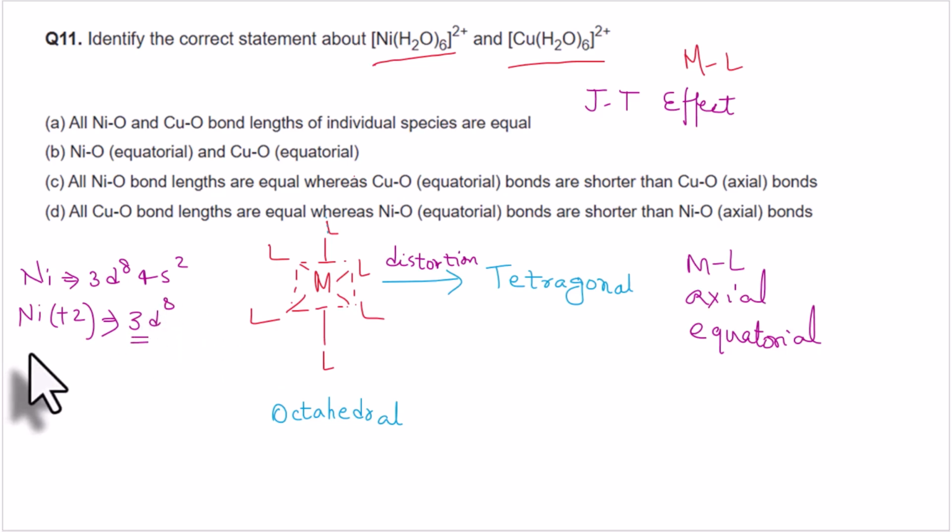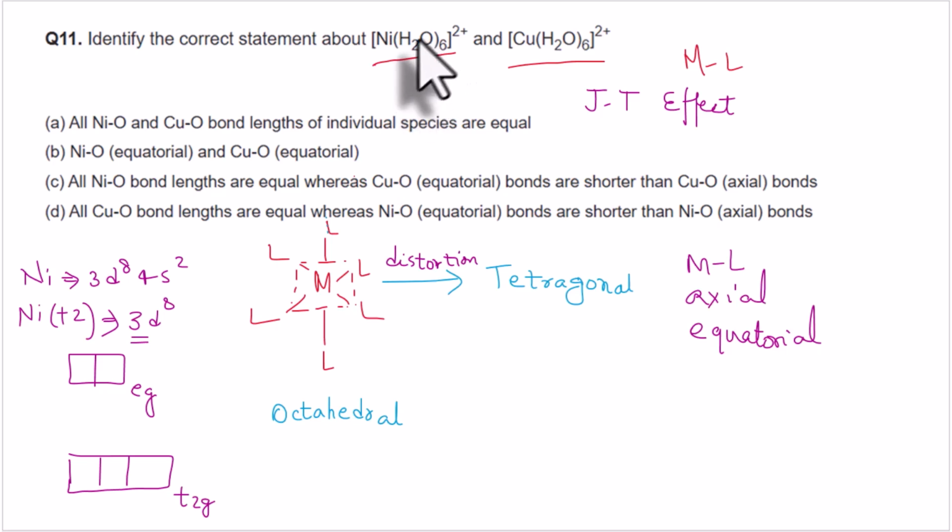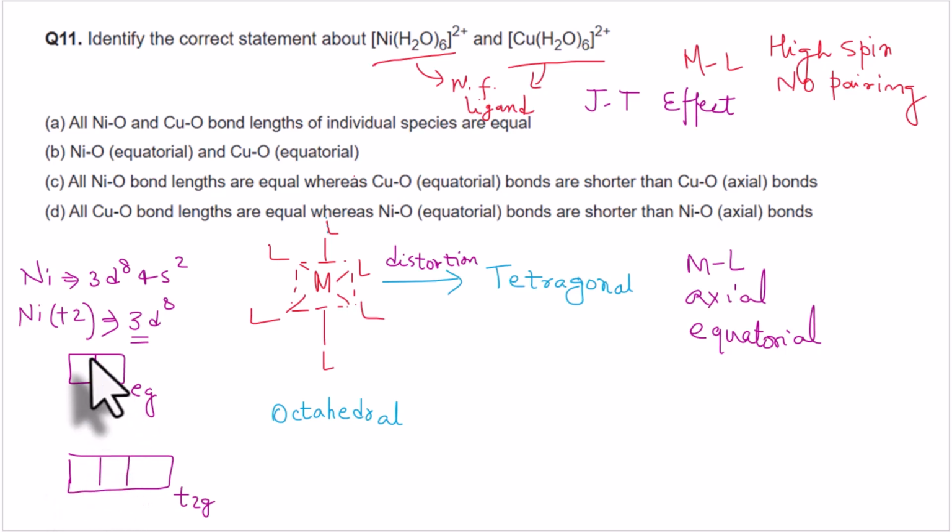Also, the ligand is aqua, a weak field ligand, so the complexes are high spin and there is no pairing. We fill the 8 electrons singly first according to Hund's rule, and then pair up, giving a d8 configuration.